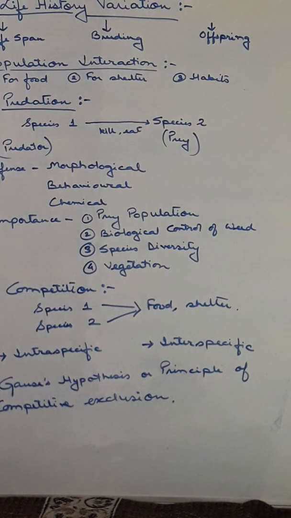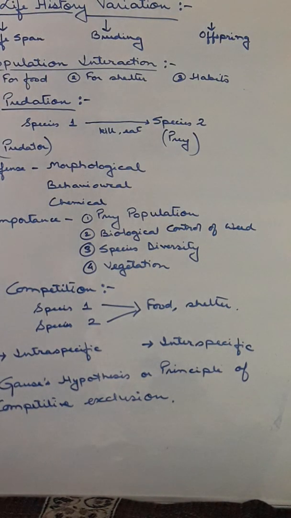Now here we get three different factors. One is called the lifespan. We already know what is lifespan. The time from birth till death is called lifespan. So lifespan will be responsible for the variation. That means some species will have long life, some species will have short lifespan. So based on that, variation occurs.